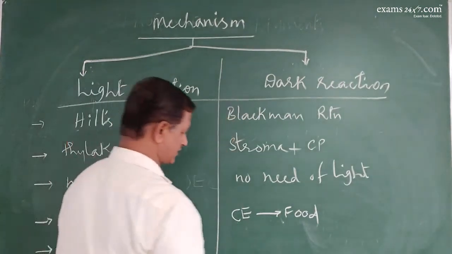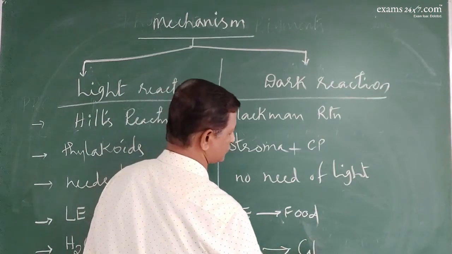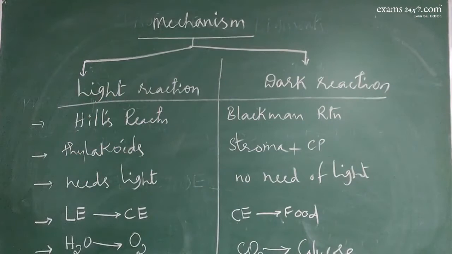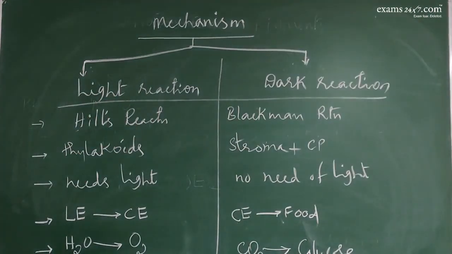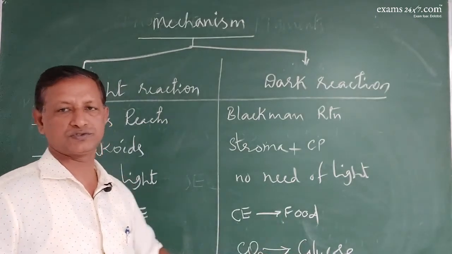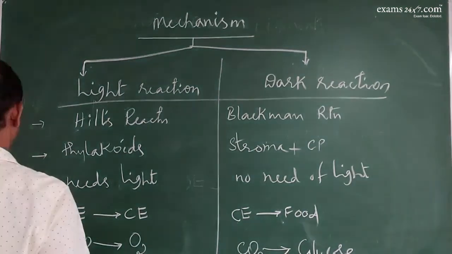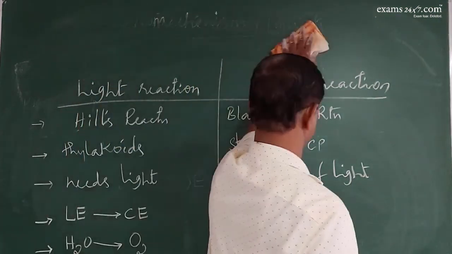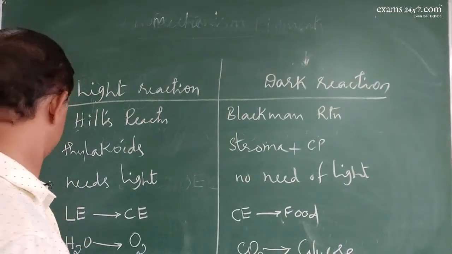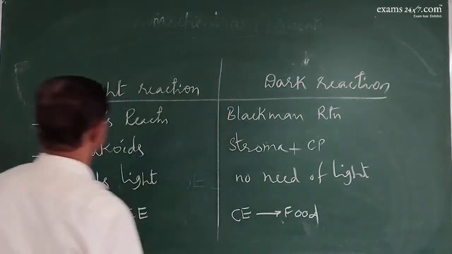In dark reaction, carbon dioxide is reduced to glucose. I will write these at the top.